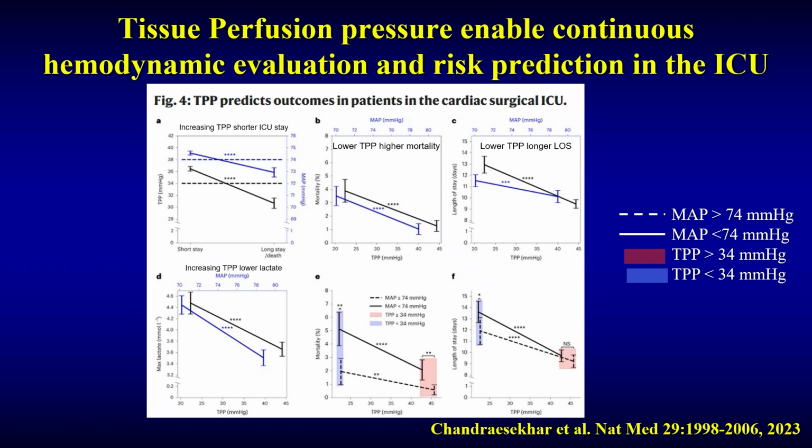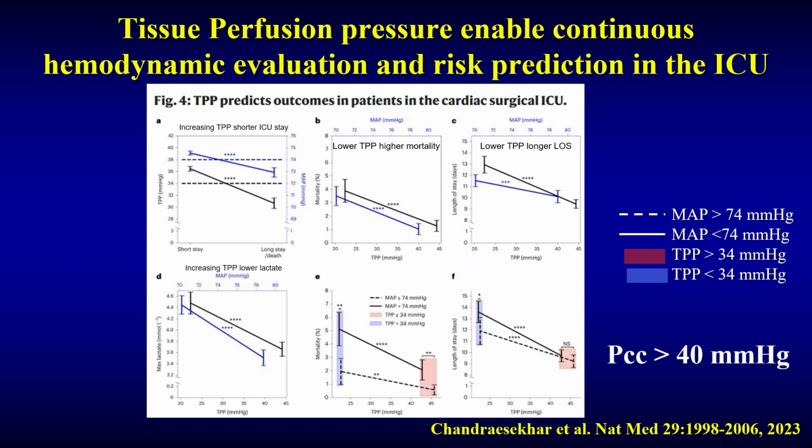If it was less than that, they had more time in the ICU and a higher mortality. Furthermore, the magic number for tissue perfusion in his group of patients was 34. If the tissue perfusion pressure was greater than 34 with treatment, those patients did well. If they didn't, it was bad.